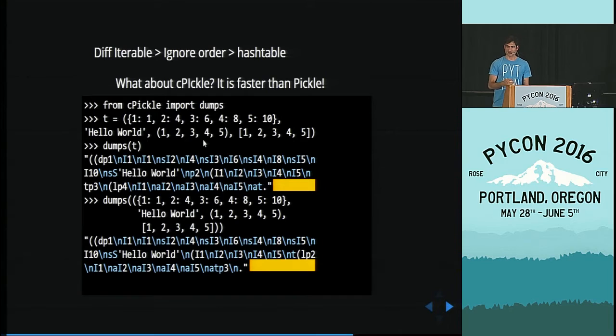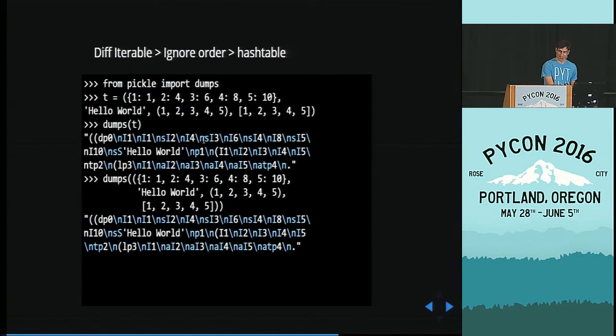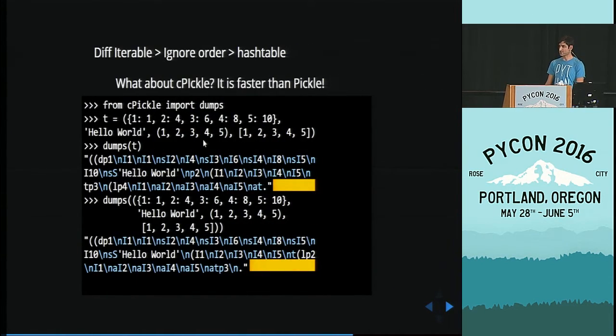Cpickle does not give you the same serialization for the same objects. Let me go back here again. Pickle gives you the same serialization. These two objects are the same. Cpickle does not give you the same serialization. What does that mean? It means the hash of the serialization is going to be different because the serializations are different. And this is something you should keep in mind.